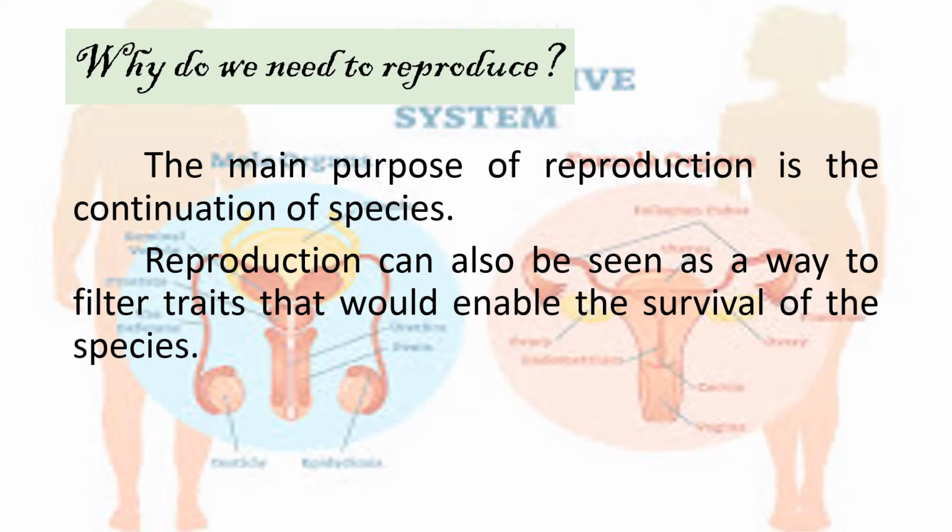Why do we need to reproduce? The main purpose of reproduction is the continuation of species. Reproduction can also be seen as a way to filter traits that would enable the survival of the species.